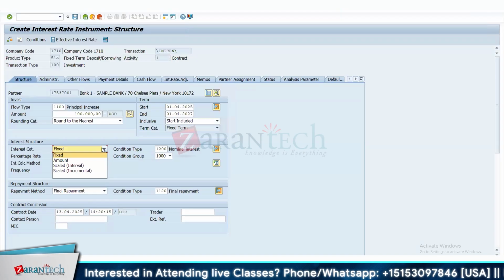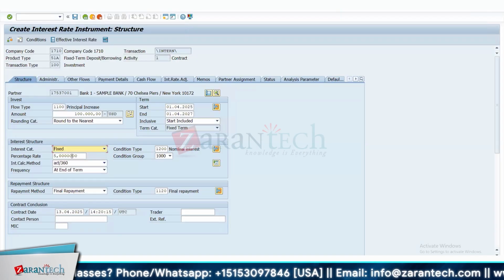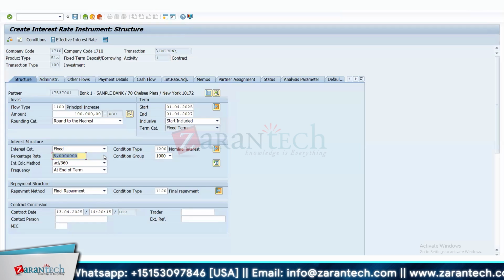Okay. So for example, if we are talking about fixed, so I have 2 years. If I give it 5%, the first year 5%, and the second year also 5%. Correct. Or scaled, the first year maybe 5%, and the second year maybe 7%, for example. So scaled is different from year to year, right? Correct. Okay, you got it.